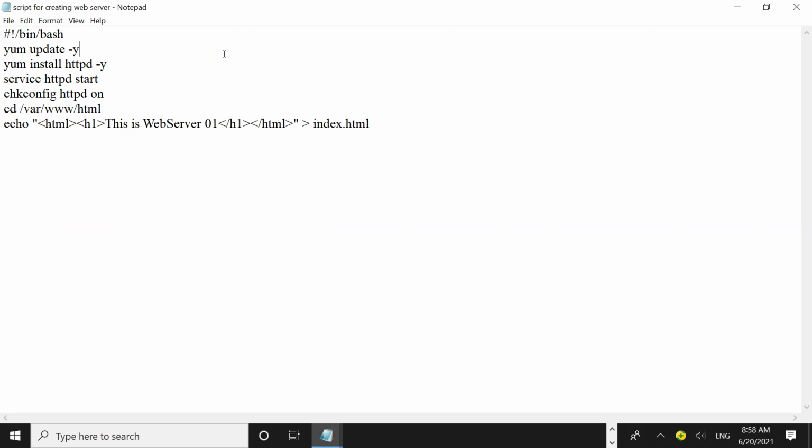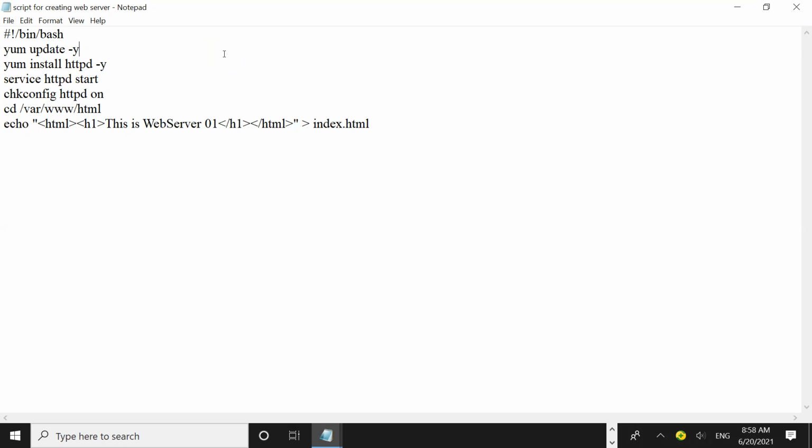The sixth command, cd /var/www/html. HTML is the default directory created when you install the Apache service role. Wherever you currently are inside the Linux server, the cd command will change the directory into the new directory, which we are calling html.